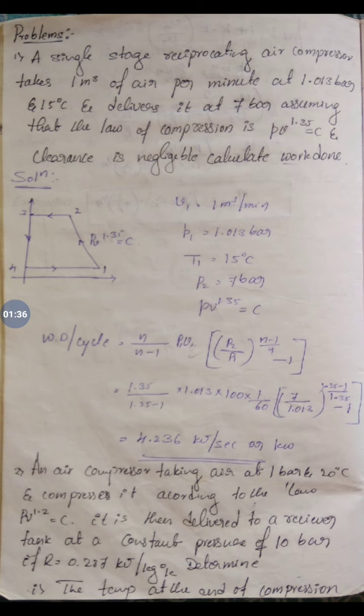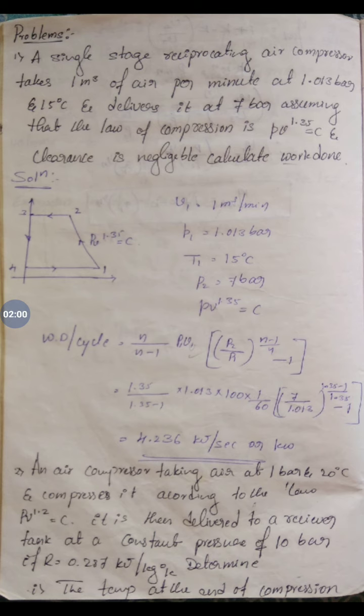So we have already derived a formula for work done per cycle without clearance, that is n by n minus 1 P1 V1, and in the bracket it is P2 by P1 to the power of n minus 1 by n, minus 1. So here the given data is V1, P1 and T1, and the delivery pressure P2 is also given.